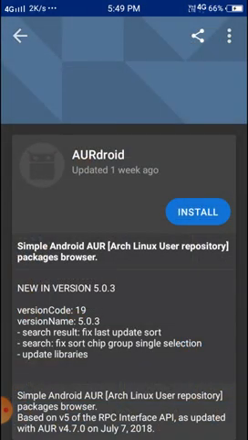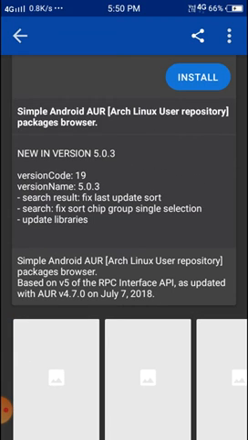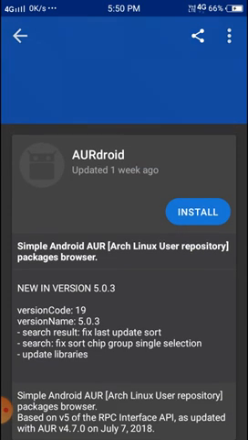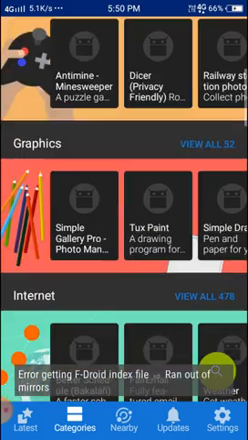Let's click on another one. Here compared to the Play Store, we can see very few images, but you can see more images here, and we can also read the information, and next we can download the app. This is a very good app, a very nice app, you can use it.